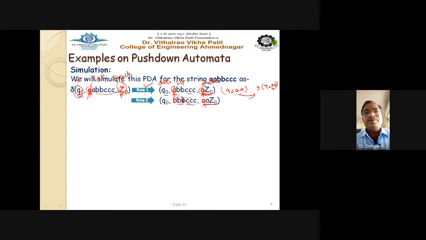So A is here now, this A is here, and C. Now at this point of time, the character read is B, and the top of the stack is A.